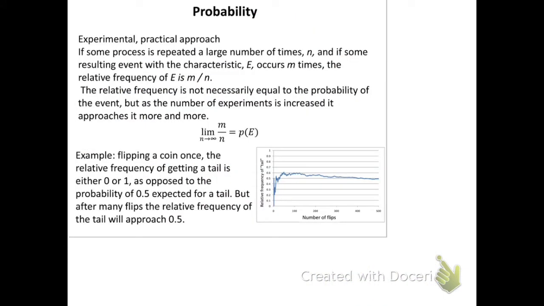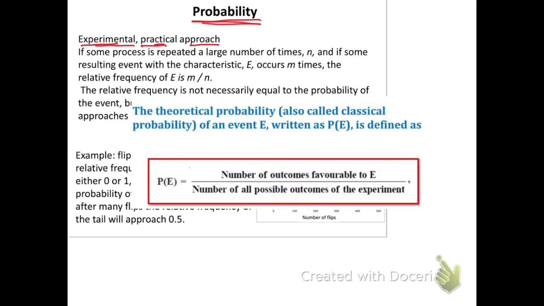So now we start discussing the probability of the experimental or practical approach. We have done the theoretical approach, and now we'll start with the practical or experimental approach. But before we start, I need to remind you again about the theoretical probability.